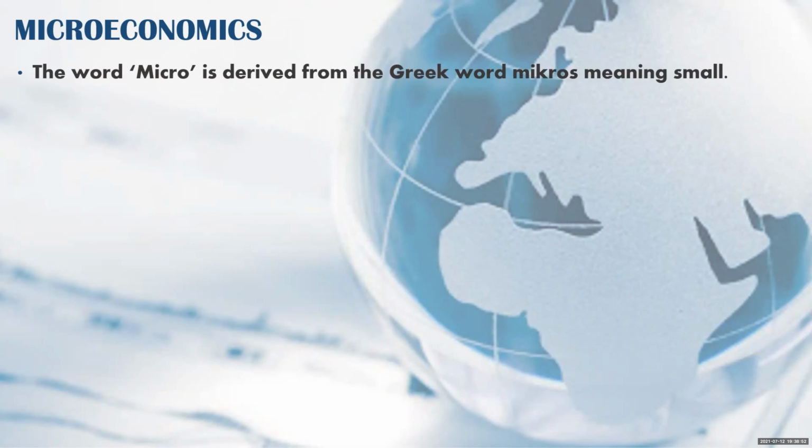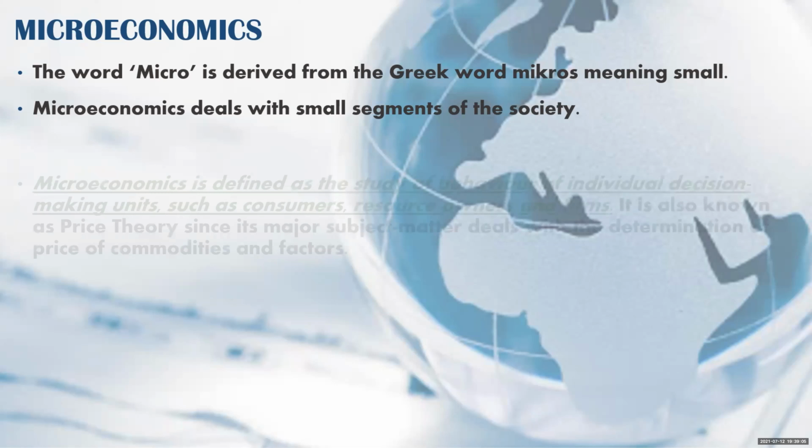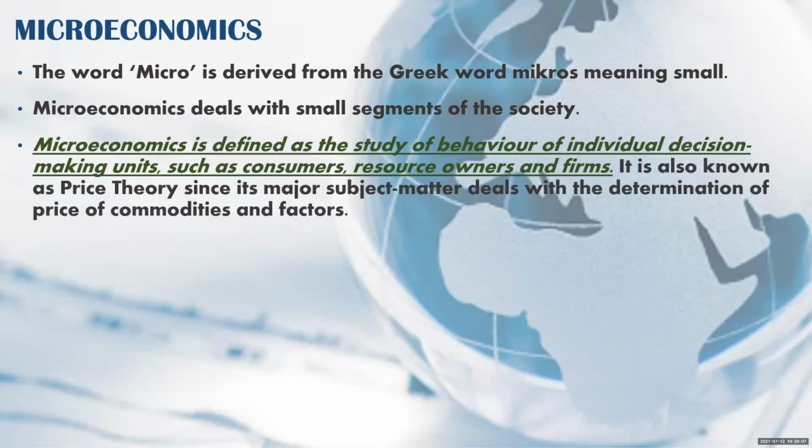Telling about microeconomics, the word micro is derived from the Greek word mikros, meaning small. Microeconomics deals with small segments of the society. The original definition is that microeconomics is the study of behavior of individual decision-making units, such as consumers, resource owners, and firms.